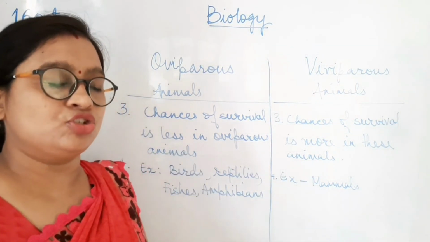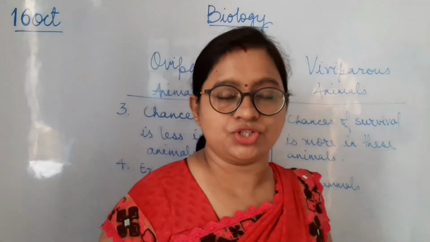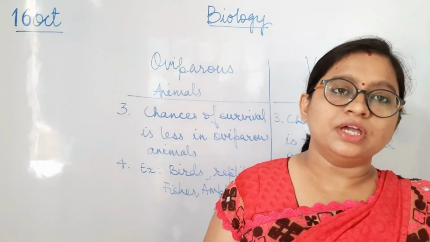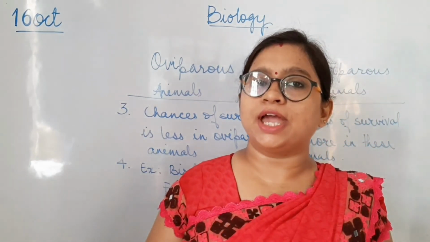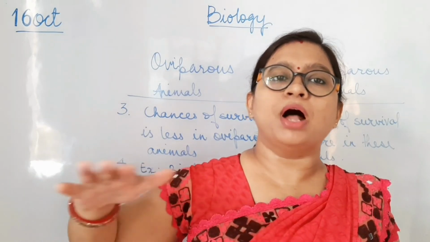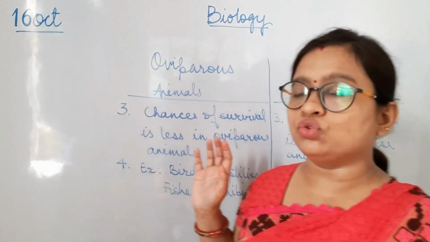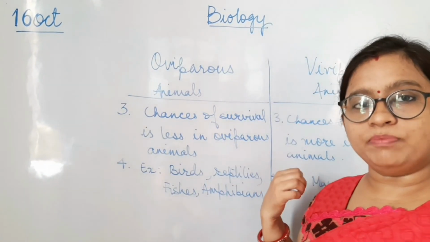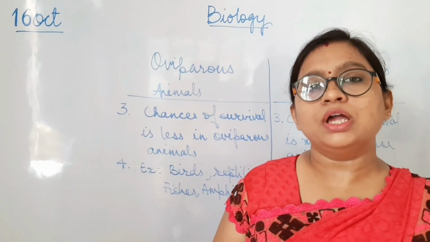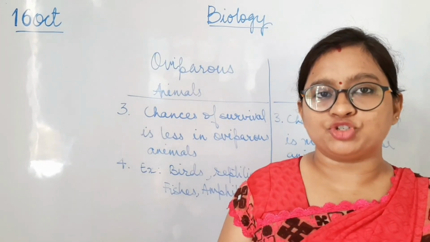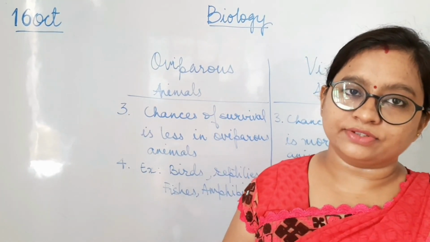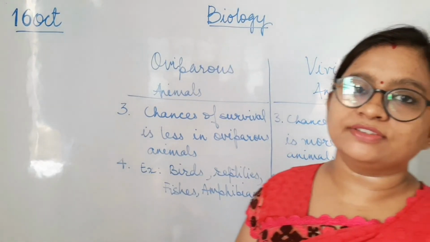Now before ending this topic, I want to give you one question. As you know that everything has an exception. Means there is definitely not any rule which can be applied to everyone. Here also there are some animals which are viviparous but they lay eggs. So what you have to do in the homework is to find out those exceptions. Write down those exceptions and we'll discuss that in our next class. So this is all about oviparous and viviparous animals.